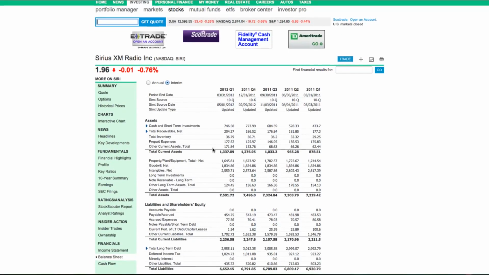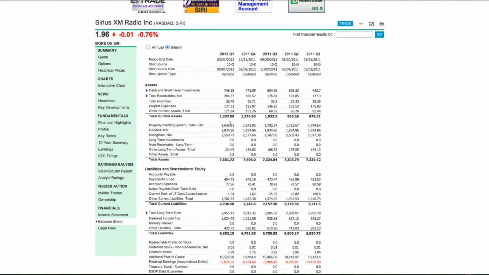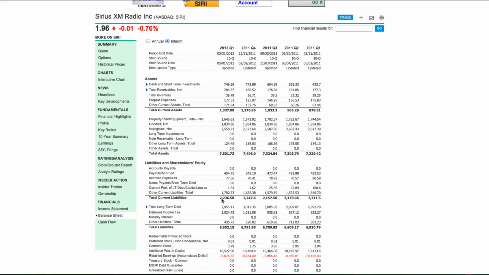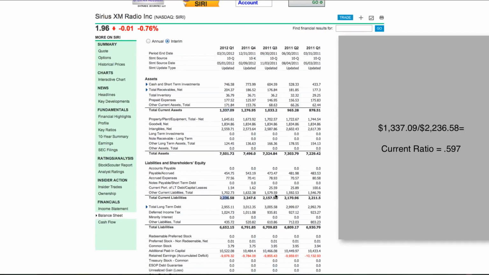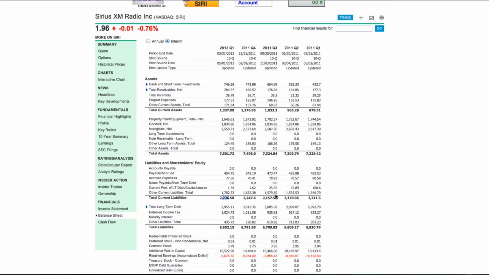Okay, and so when we look at this number, we see that the number is just 1.3 billion, and the liabilities for their total current liabilities, which is the ones that they're going to have in the next 12 months, is 2.2 billion. So when we take the top number divided by the bottom number, we get a current ratio of 0.597, which we'll just say is 0.6. And that is very bad. That is something that you would want to avoid at all costs, because you know right now that because that's below the 1.0, based off of that, they're going to have to take on more debt in the next 12 months because they don't have above a 1.0.